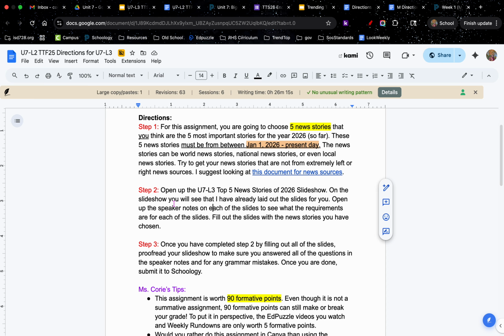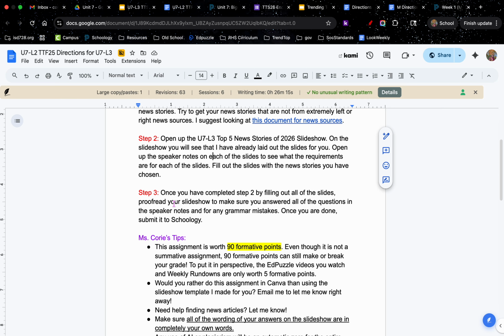Step number 2, you're going to open up the U7-L5 Top 5 News Stories of 2026 slideshow. On the slideshow, you will see that I've already laid out the slides for you. You're going to open up the speaker notes on each of the slides to see what the requirements are for each of the slides. Then you're going to fill out the slides with the news stories you have chosen.